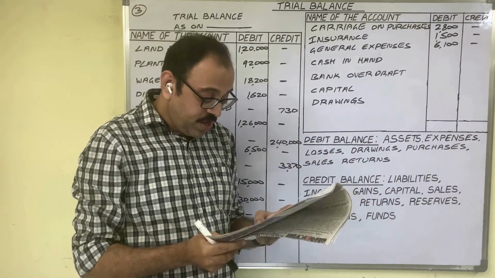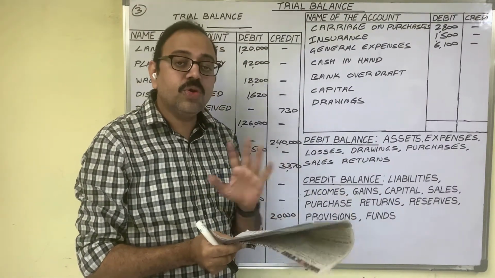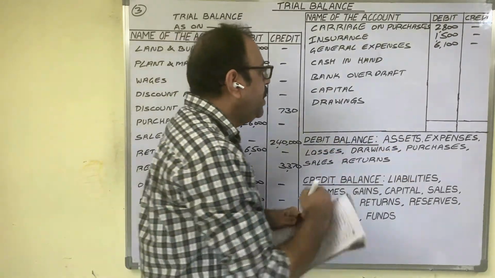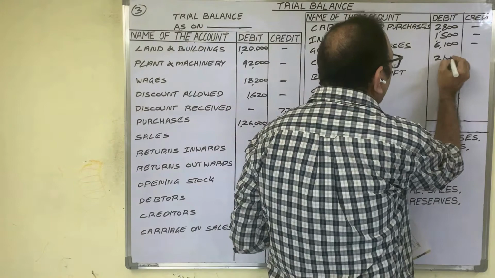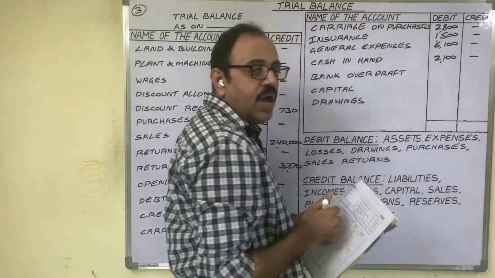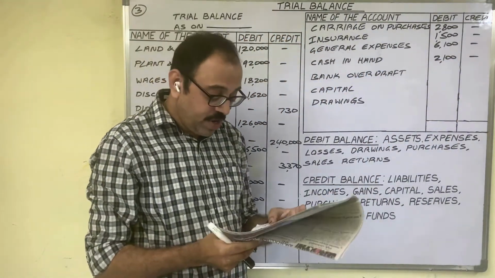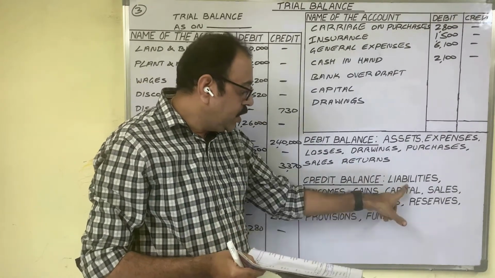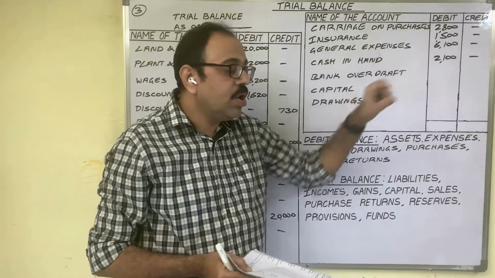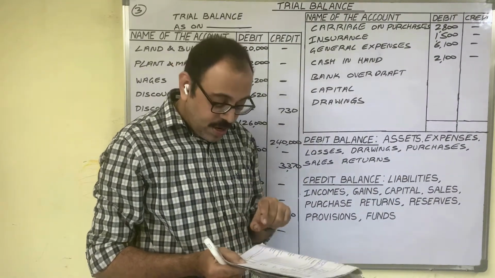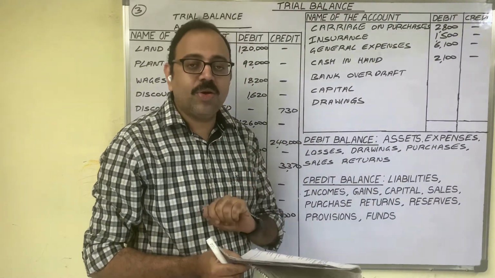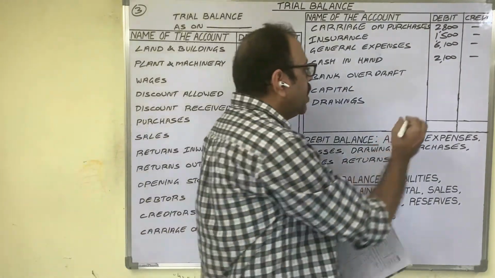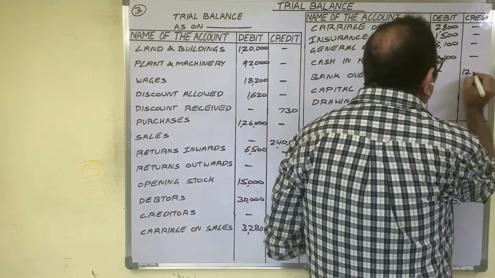Cash in hand means cash balance. In firm we have cash balance of 2400. It is an asset. Asset shows a debit balance. In debit column we have to write this amount. Next, bank overdraft means from bank we have taken loan. It is a liability. Liability shows a credit balance. In credit column we have to show the amount, but accountant wrote this amount in debit column 12,100, which is not correct. So we have to write this amount in credit column.